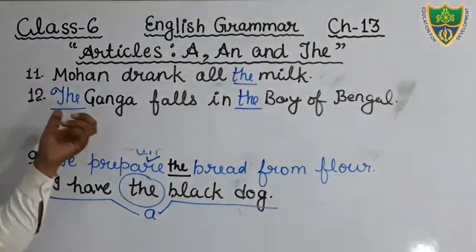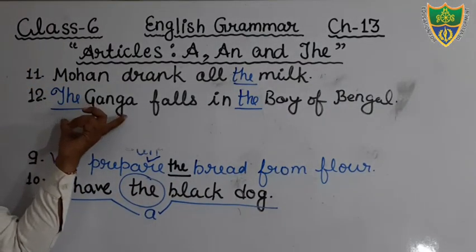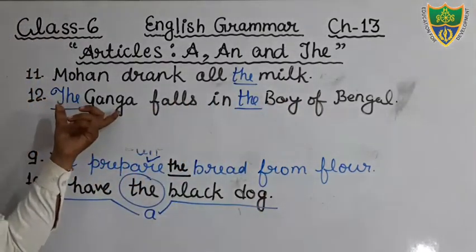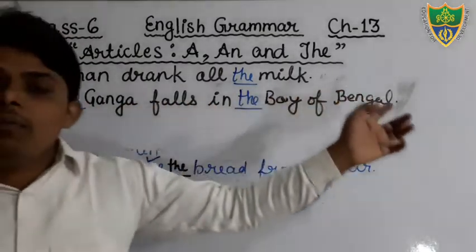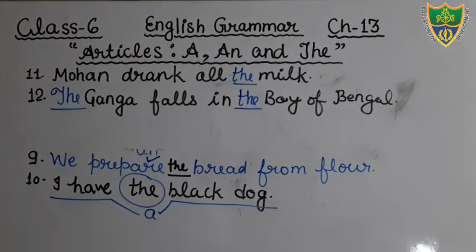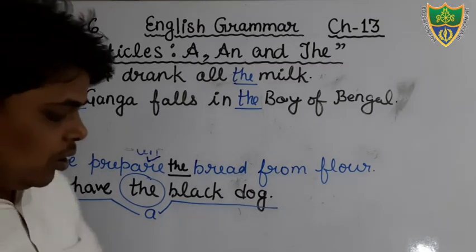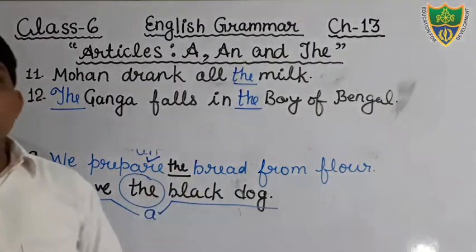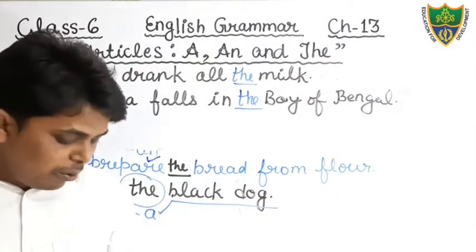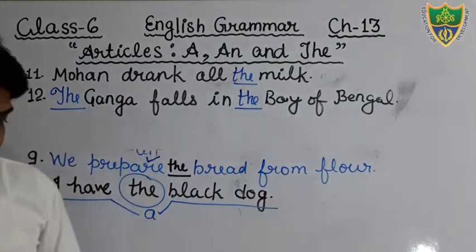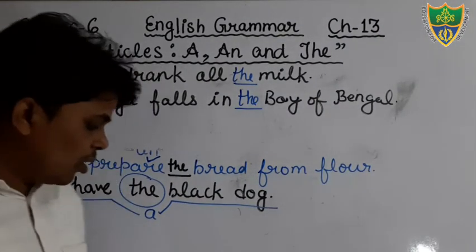Okay, so what would be the correct sentence? The Ganga, the Bay of Bengal. Okay, just see, the Ganga falls in the Bay of Bengal. Okay, students, this is your correct sentence. I hope that you all have understood the use of article. You all have understood the second exercise which is given at the page number 59. Okay, students, if you have any kind of doubts, you can ask on our WhatsApp.